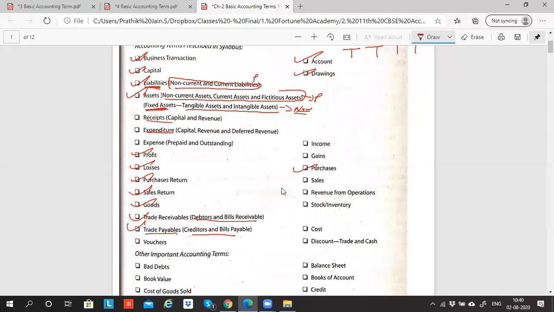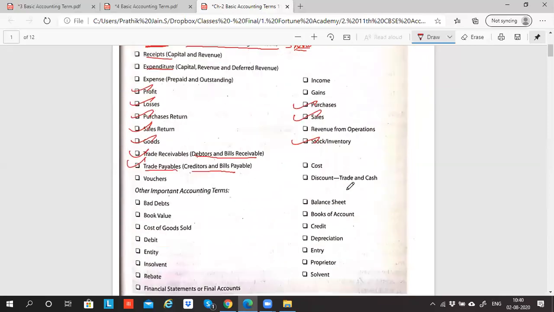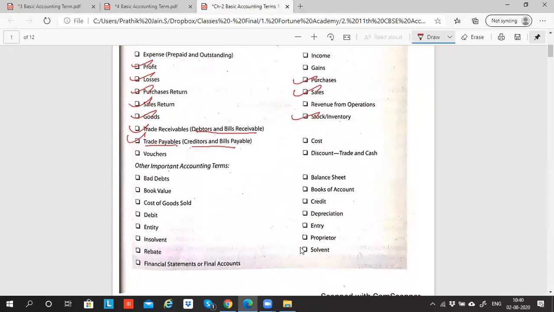Did I explain what purchase is? Purchases we explained. Sales was explained. Stock and inventory is explained. Proprietor was explained. Balance sheet is explained. Debit and credit I'm yet to explain. That I'll explain in detail when I come to chapter number 6. I'll explain the meaning of debit and credit there, not here, because I've not explained it yet.